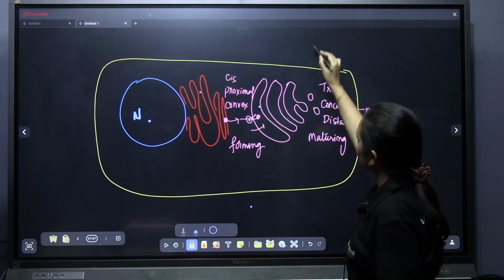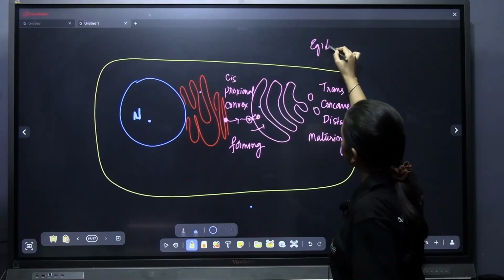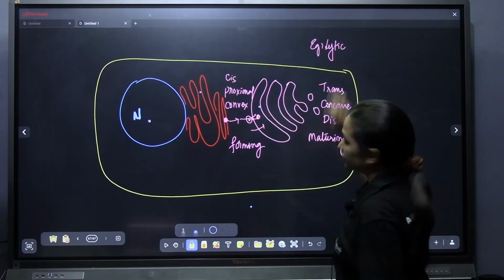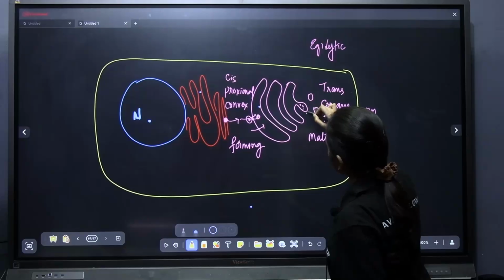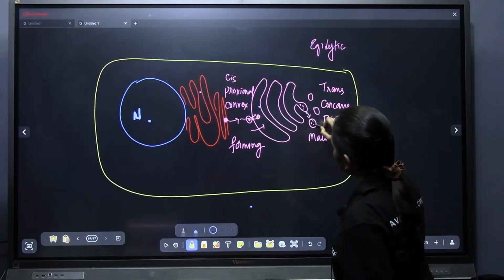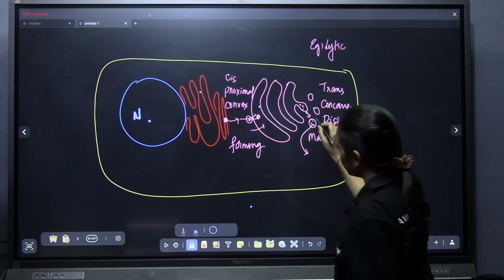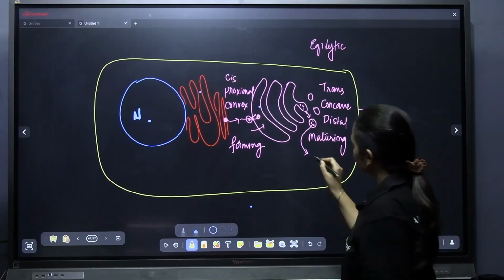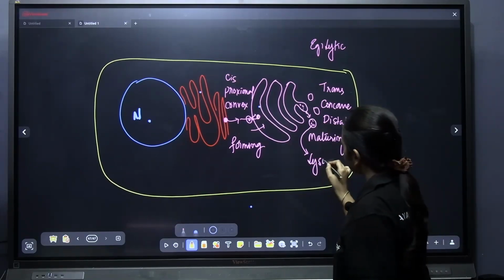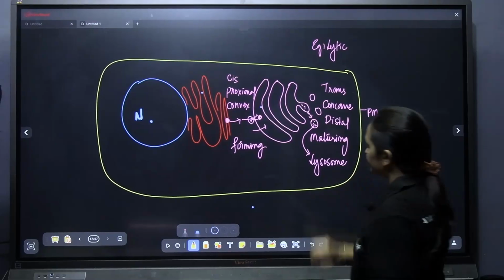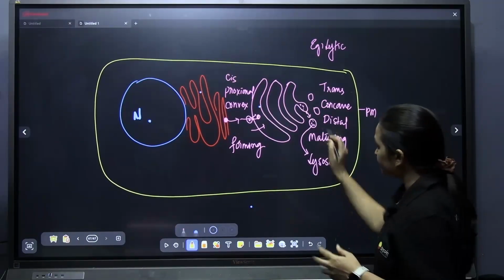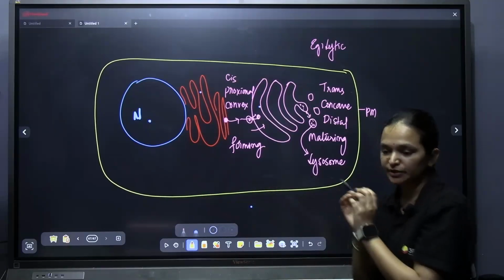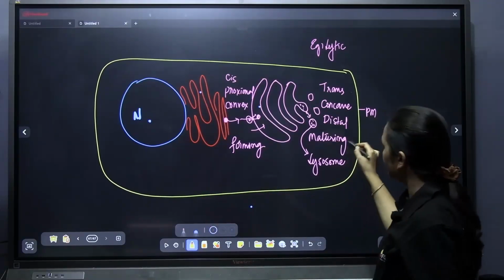For example, if lytic enzymes are being made here and given out in a vesicle, that vesicle will become the lysosome. So it is maturing into something, and that's why it is called the maturing face.